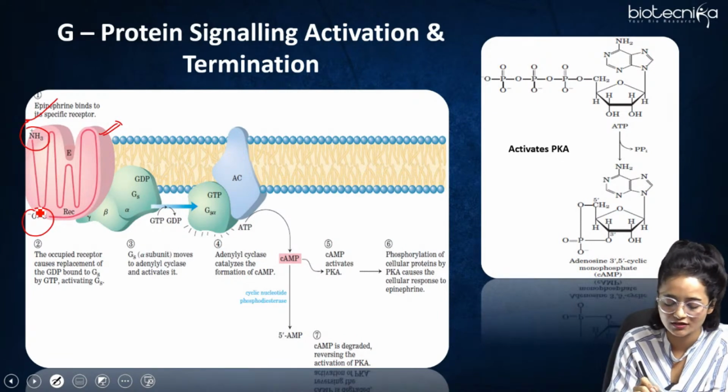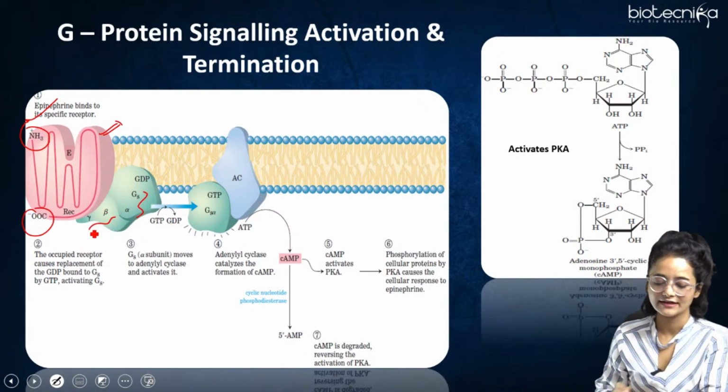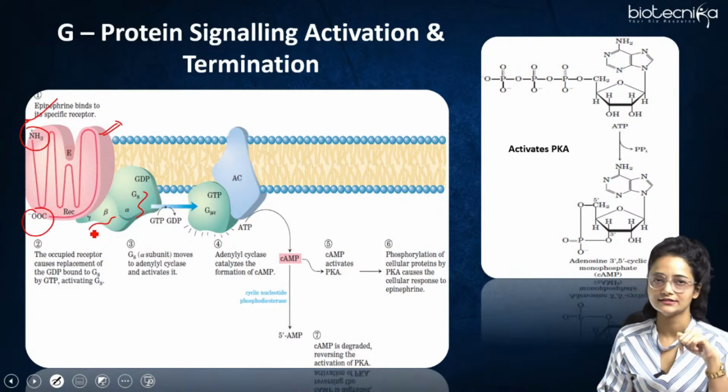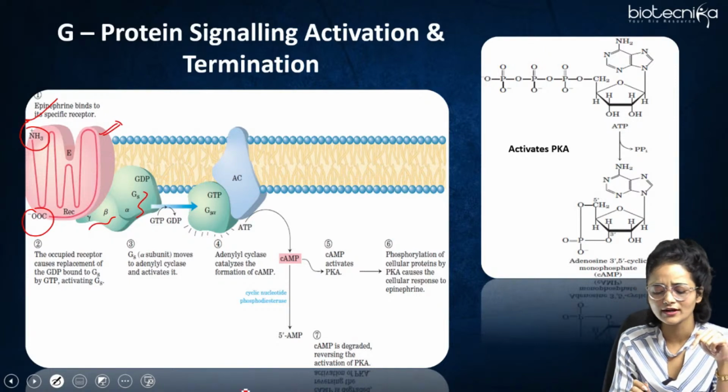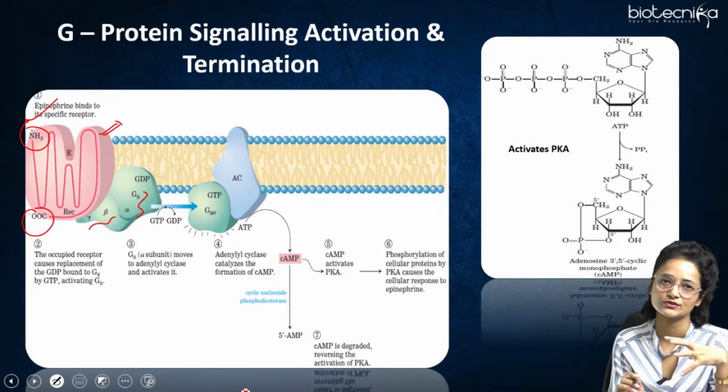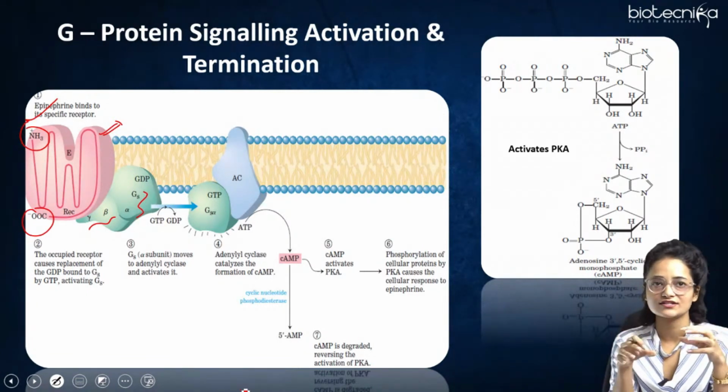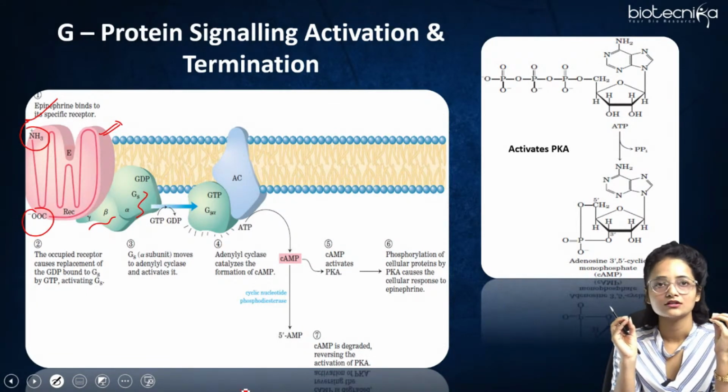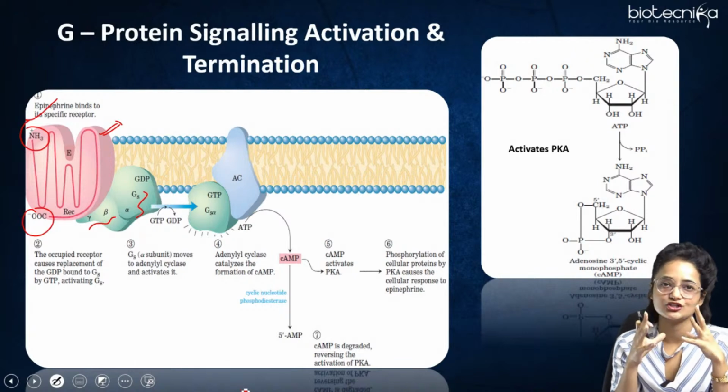This is the G protein, which is present in its trimeric form. This is the GS alpha, and this is the beta and the gamma subunit, right? So when the ligand binds to the receptor, what happens? There is a conformational change which takes place intracellularly, majorly in the G protein.